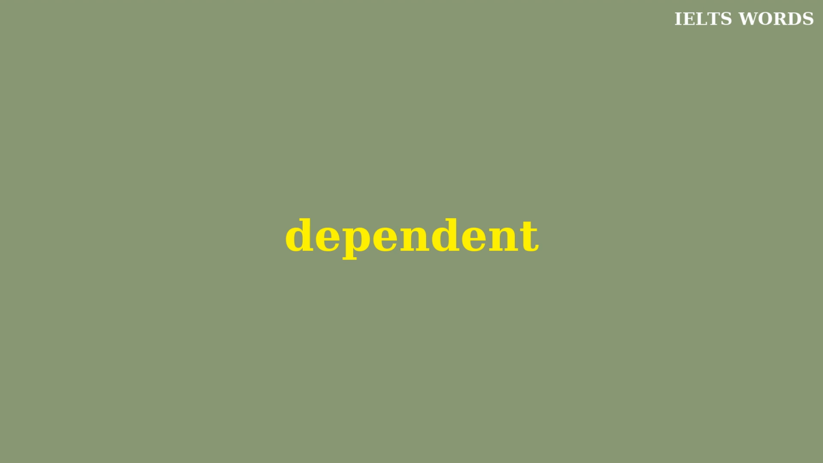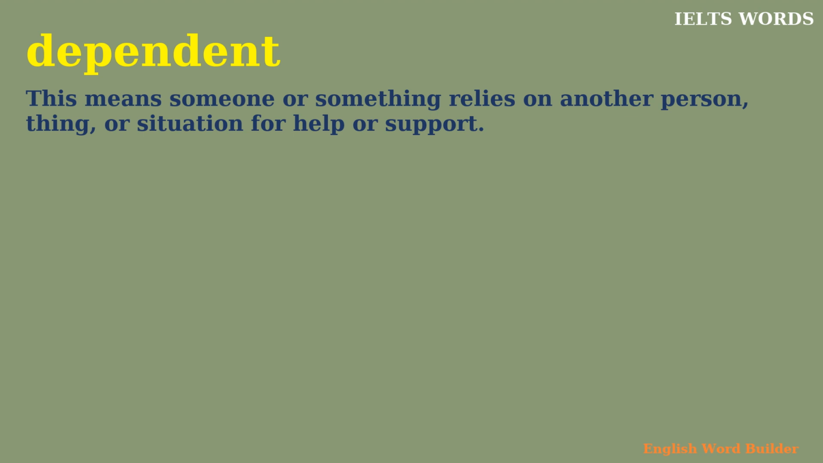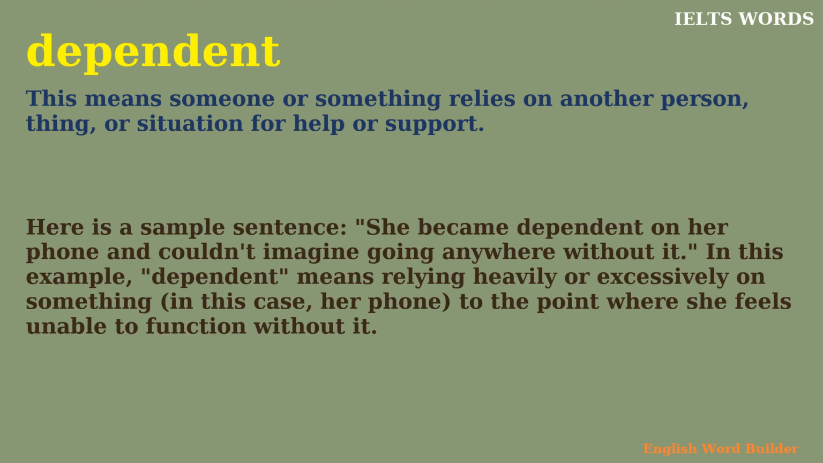Dependent. This means someone or something relies on another person, thing, or situation for help or support. Here is a sample sentence. She became dependent on her phone and couldn't imagine going anywhere without it. In this example, dependent means relying heavily or excessively on something, in this case her phone, to the point where she feels unable to function without it.